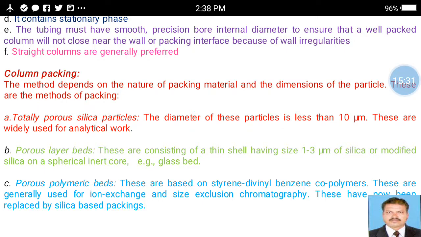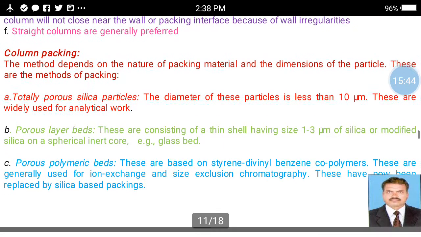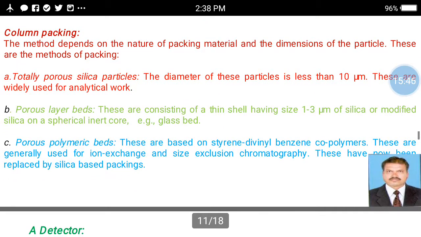The next important part in HPLC is the preparation of the column, that is the column packing system. The method depends on the nature of the packing material and the dimension of the particle size. These methods, due to the particle size and the nature of material, are mainly divided into three parts.